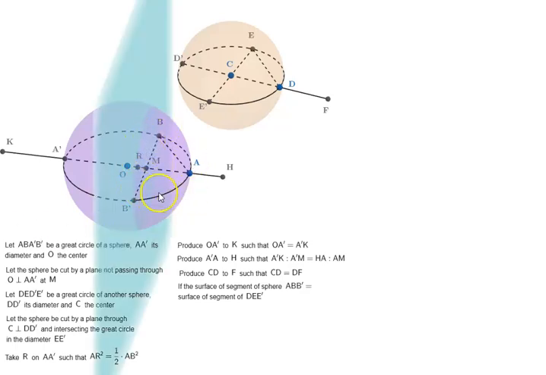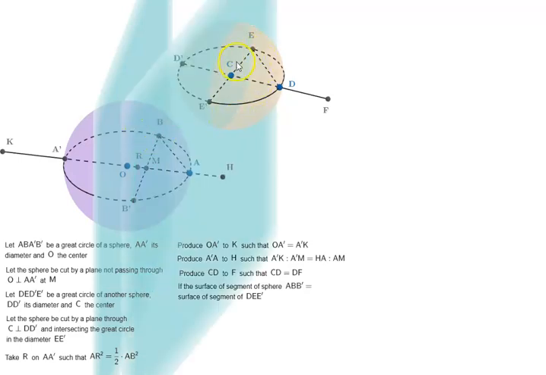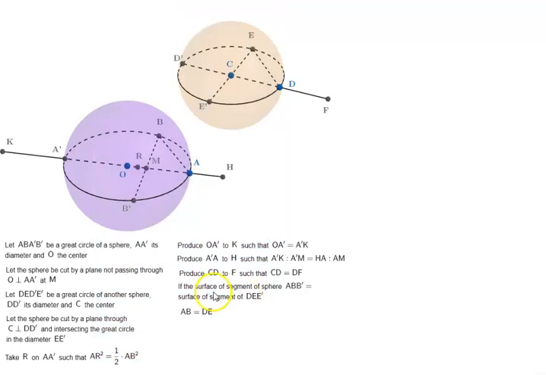This part of the sphere, its surface area, if it is equal to the surface area of this segment, then since it passes through the center, its volume will be greater than the volume of this segment. Since we have constructed it in such a way that the surface of segment ABB prime is equal to the surface of segment DEE prime, that means AB is equal to DE.